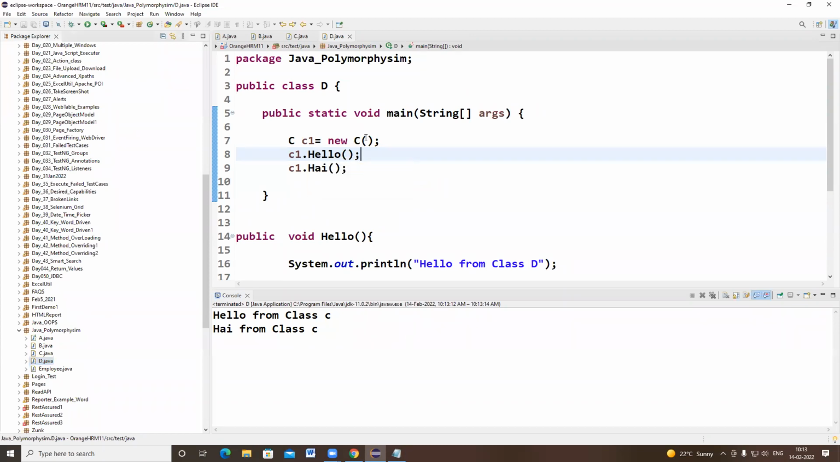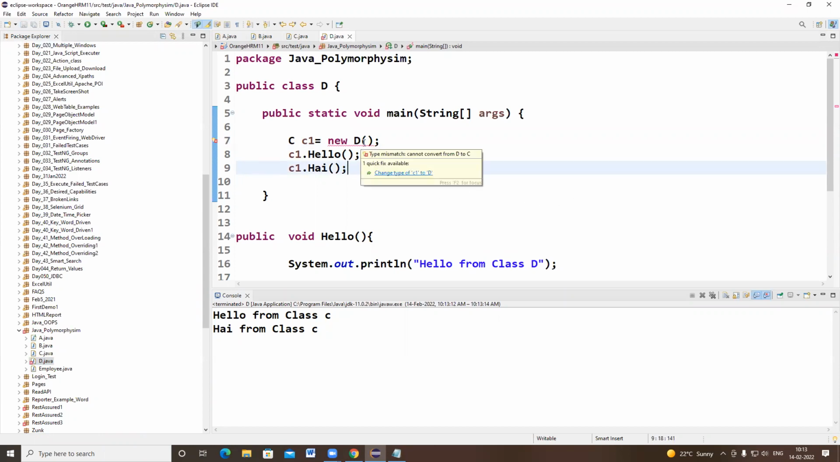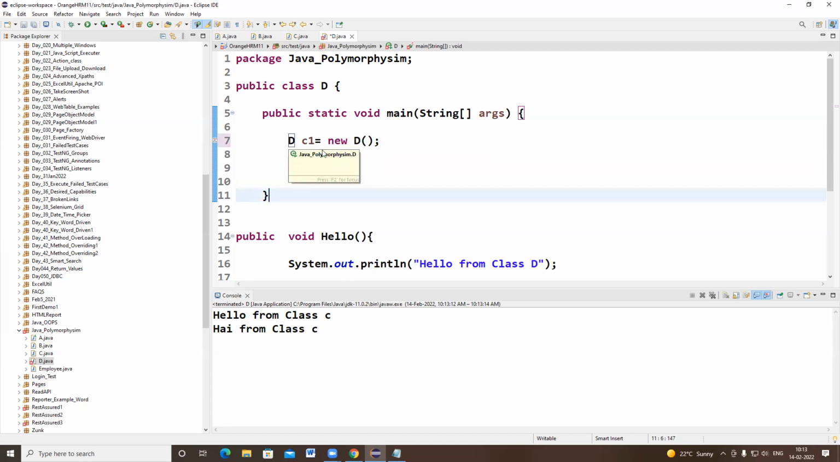Okay, suppose I write class D like this. The interviewer will ask a question: can I write like this? And it is giving a type mismatch, cannot convert from D to C. So change type of C1 to D. So it is saying you can create an object for the current class and access it. So that is what it is asking. Can I write like this? They will ask you.